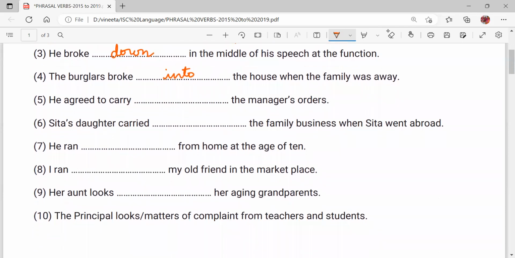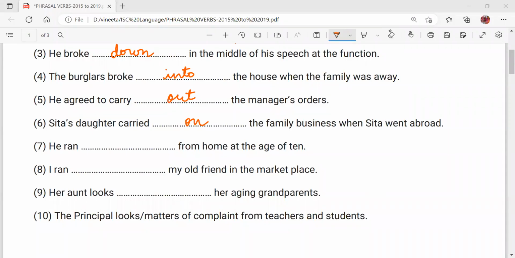He agreed to carry dash the manager's order. Carry out the orders means to follow the orders. Carry out the manager's orders. Sita's daughter carried dash the family business when Sita went abroad. So Sita's daughter carried on the family business when Sita went abroad.